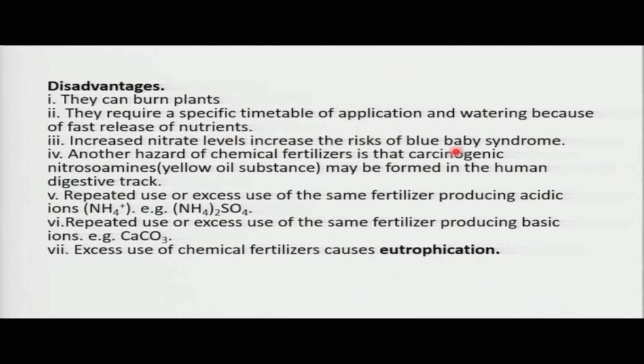So here we can say, when we apply a lot of fertilizers, the plants will have a lot of these fertilizers, and when they have a lot of those fertilizers, they can cause cancer. They can cause diseases in our bodies. So they are not very good. Then repeated use of excess fertilizers may cause acidic soil and basic soils.